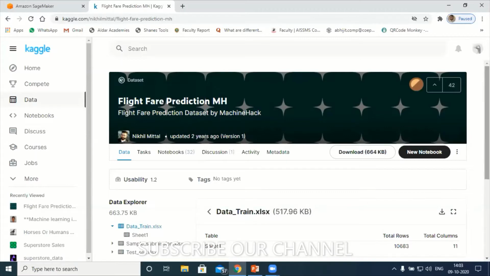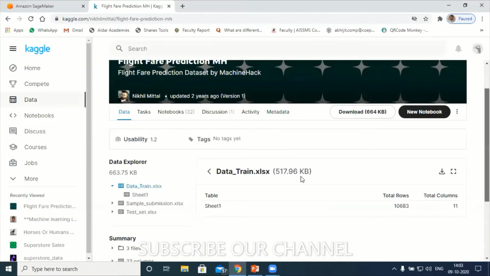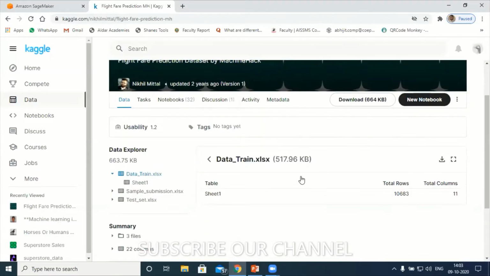As far as this data is concerned, there are three Excel sheets, and I'm going to use them. It is around 664 KB of data, with around 10,000 records. You can see 10,683 records and 11 columns. Eleven columns means there are maybe 10 features and one target. I'll discuss that one.